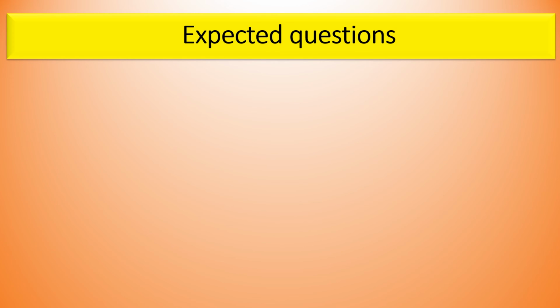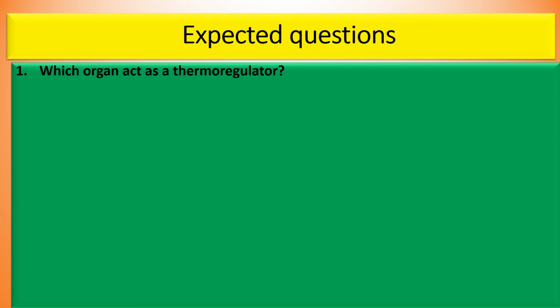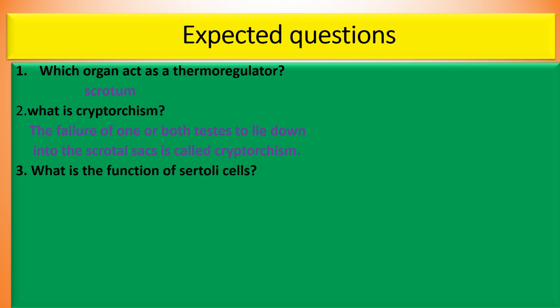From this topic we would expect some important questions. Let us discuss them one by one. First one: which organ acts as a thermoregulator? The scrotum acts as a thermoregulator. The second one: what is cryptorchidism? The failure of one or both testes to descend into the scrotal sac is called cryptorchidism. The next one: what is the function of Sertoli cells? Sertoli cells provide nourishment to the sperm until their maturation.